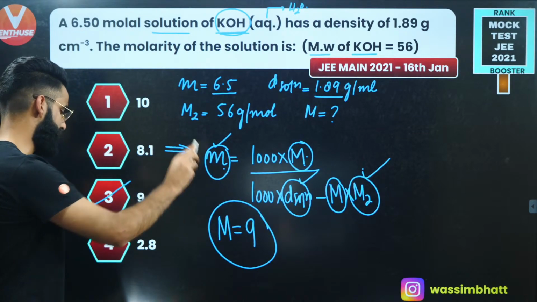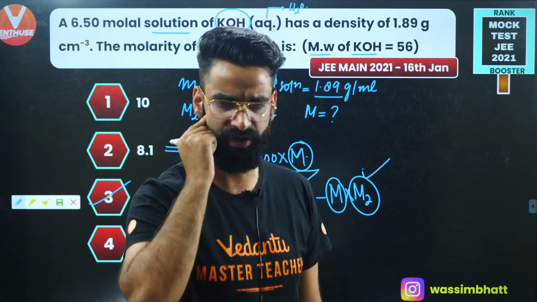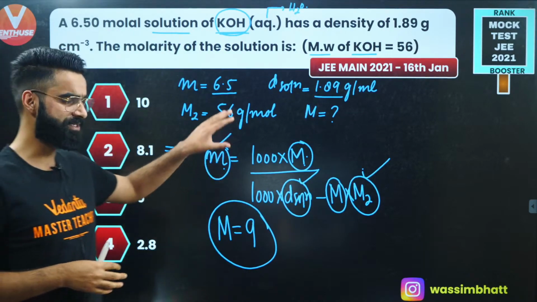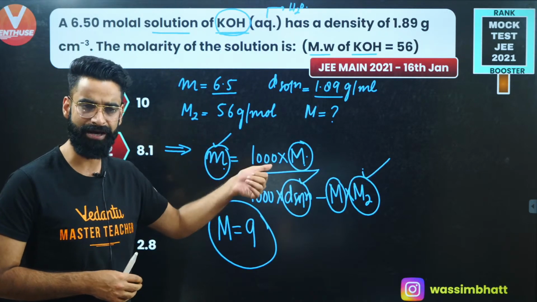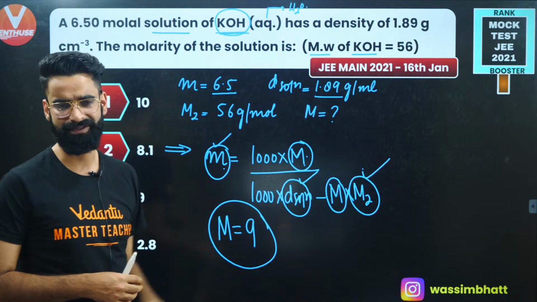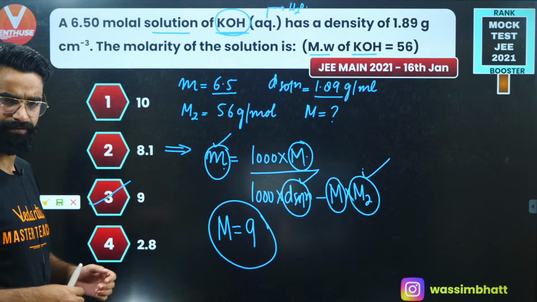So option 3 is going to be the correct one. Absolutely, guys, you all are right. It's going to be option C. Simple. From now onwards, you just remember this relation. Whenever you need to convert molality into molarity or molarity into molality, just follow this simple equation. I'm sure it's clear to everyone.